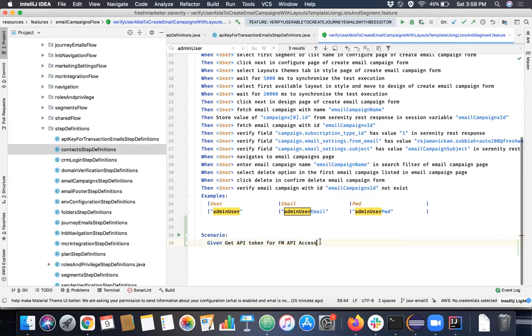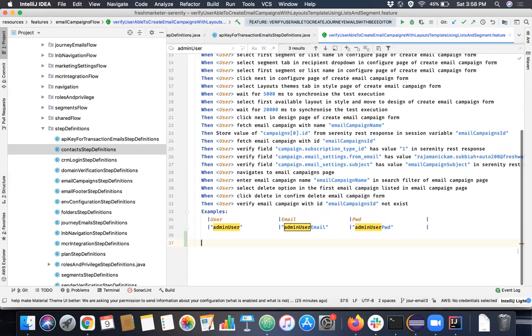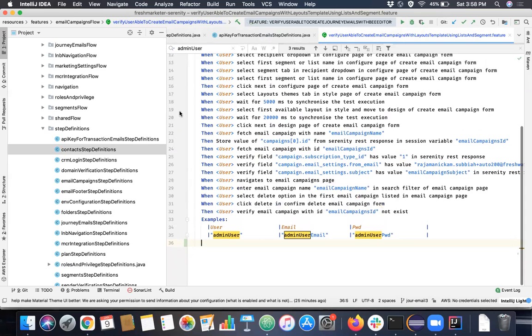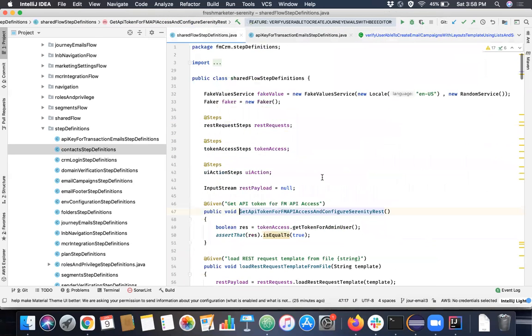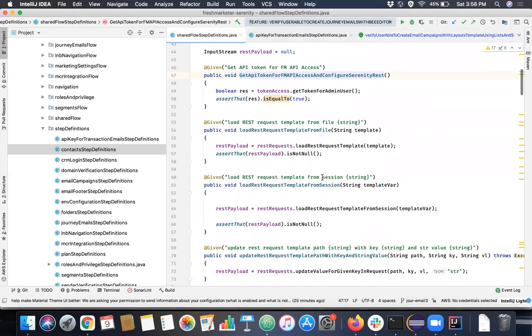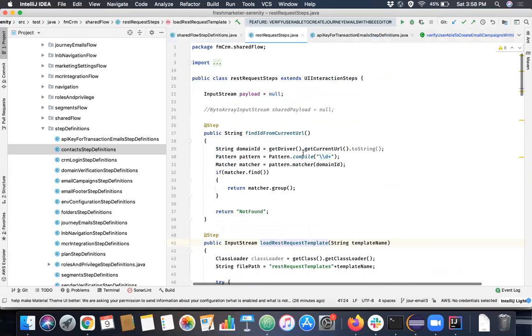So this is how we map a feature file to a step definition file. And in this step definition, we actually give this logic, and we can implement this page object model. So generally, people go with page object model nowadays, right?